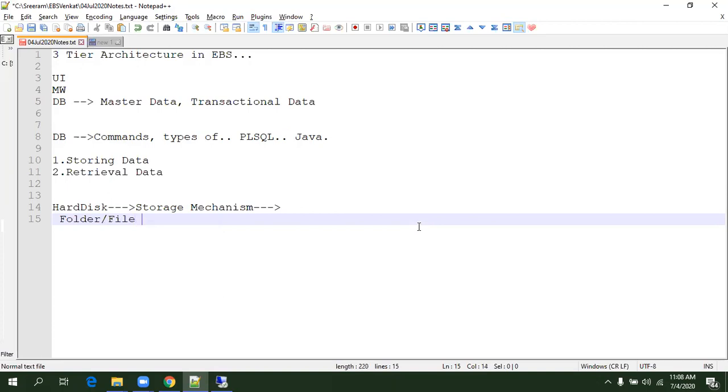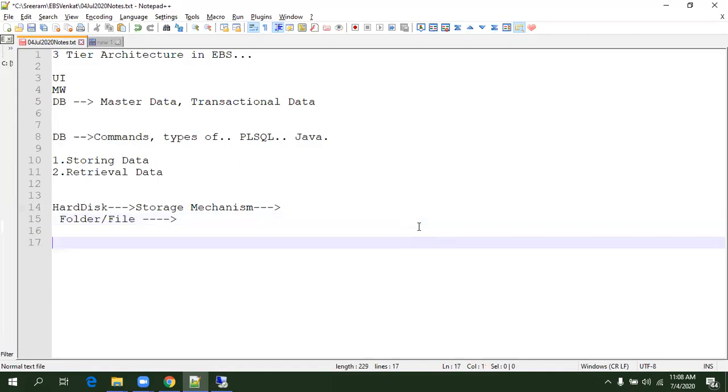So why can't any EBS system simply use folders and files rather than a database? The basic reason is that it is not efficient for retrieval. You cannot write a dynamic query to retrieve data from your folder or a file.